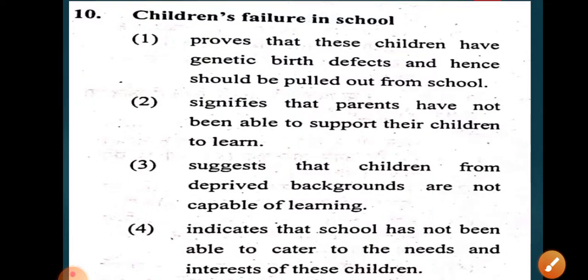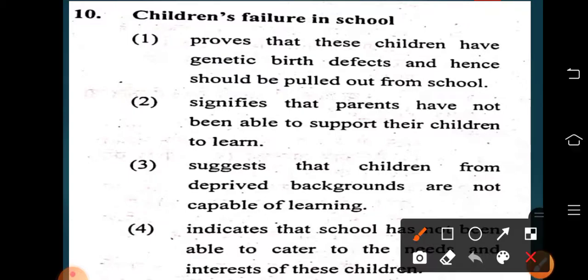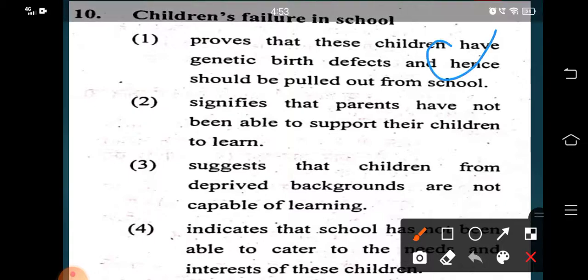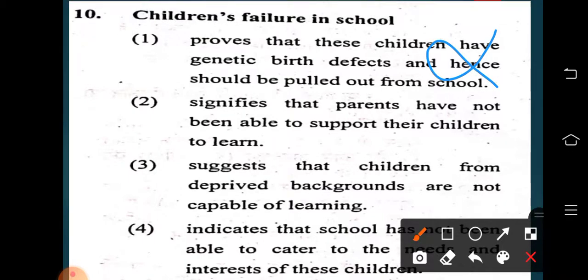Next, children's failure in school. If the child fails in school, it means: 1. Provides that these children have genetic birth defects and hence should be pulled out from the school. According to pedagogy, we should never think that the child has a problem, or genetic defects, or is passive, or doesn't know anything. These are false statements. These are wrong. 2. Signifies that parents have not been able to support their children to learn.